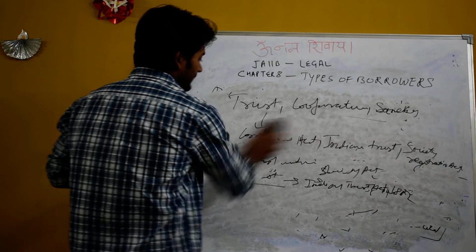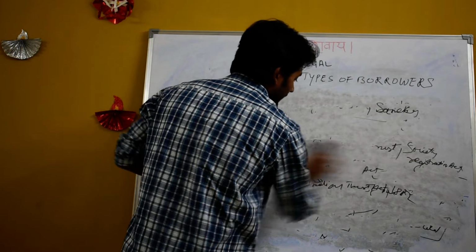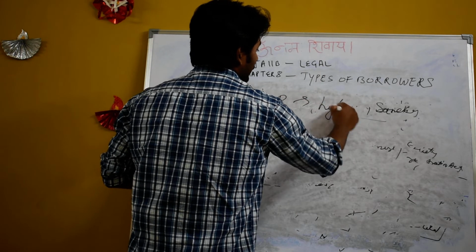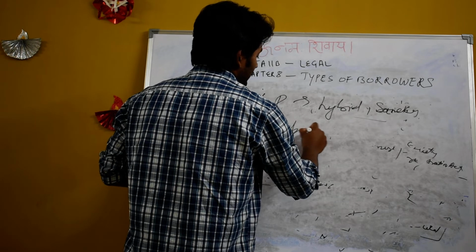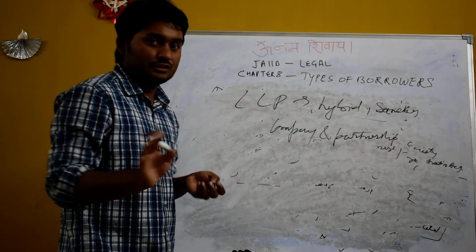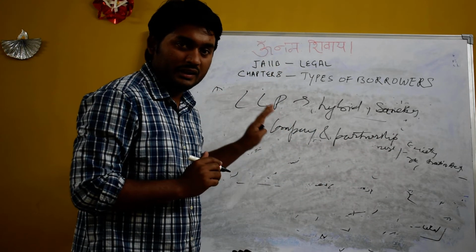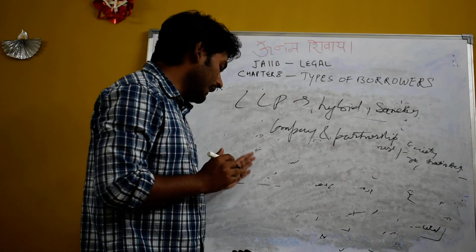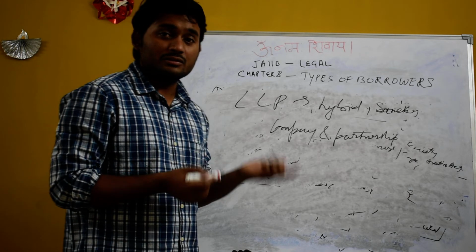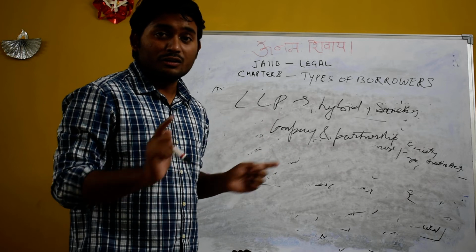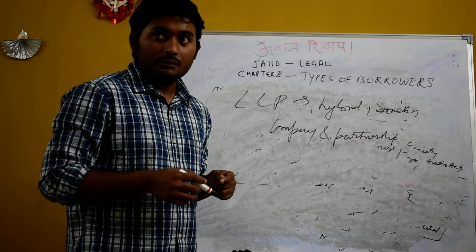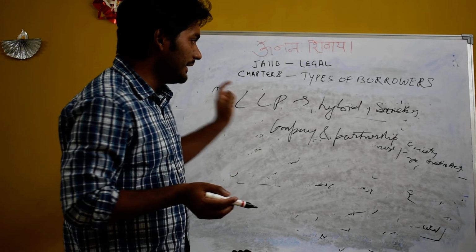Last one is LLP. LLP is a hybrid of partnership and company. LLP is a limited liability partnership, a hybrid structure of company and partnership. In a partnership, if a partner dies, the partnership is dissolved. But in this case, it will not be dissolved. They can continue with the same account. And if another partner does something unauthorized, other partners will not be liable for that. So here, partners are not jointly liable, and they have limited liability on all the borrowings, but full liability on all the assets. This is all about limited liability partnership.